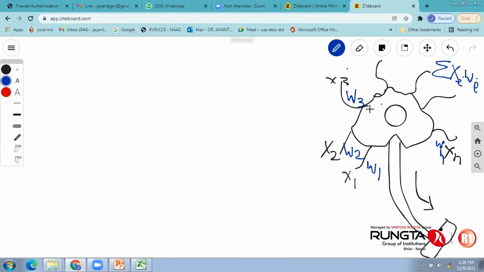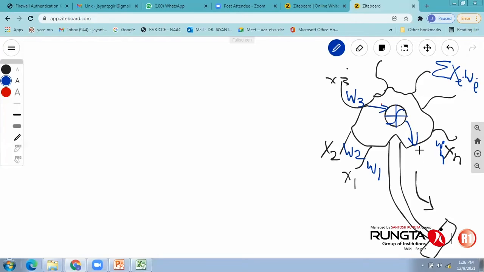This information is transferred to the center, which usually has a non-linear transfer function, and the transfer function gives you the final output.